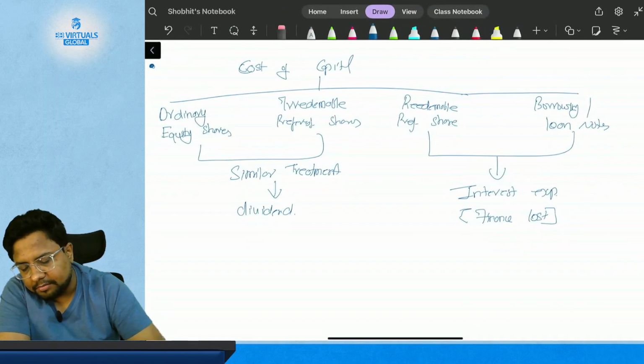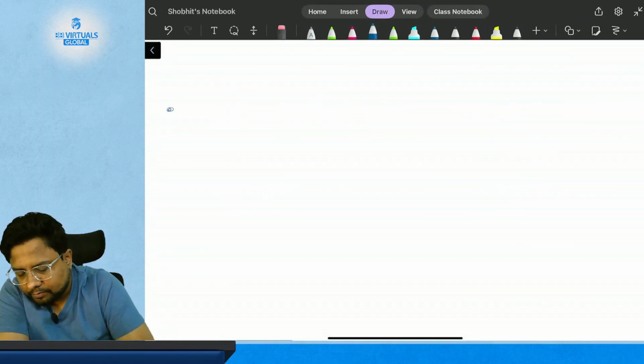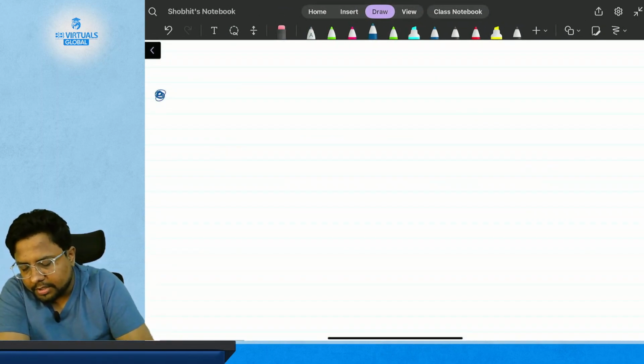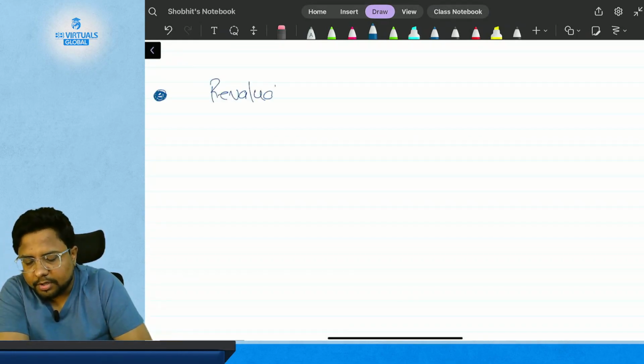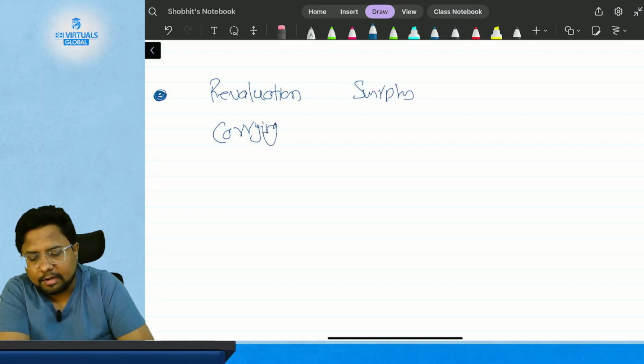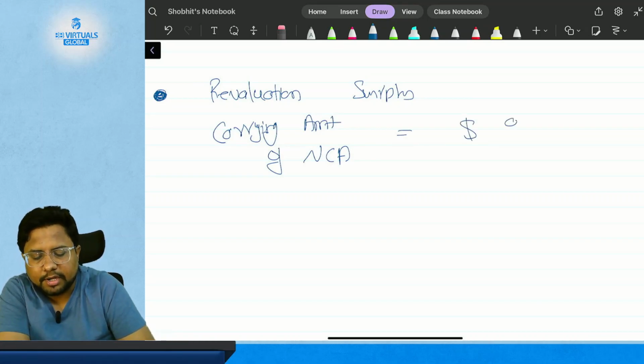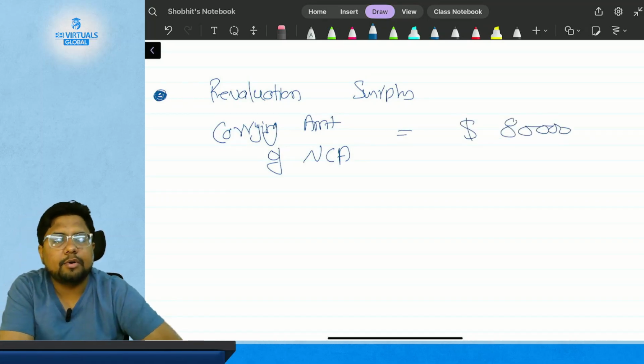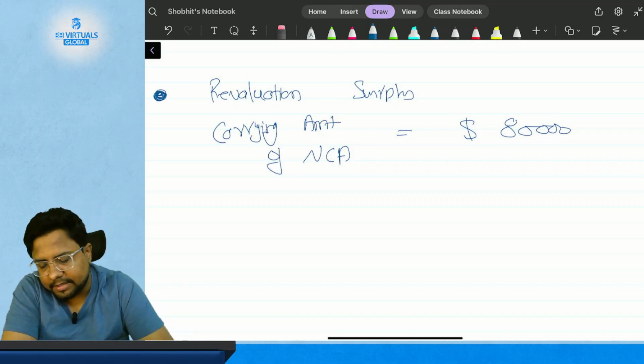Now, what does this mean? Suppose you are having the revaluation surplus. Suppose the carrying amount of a non-current asset is $80,000.